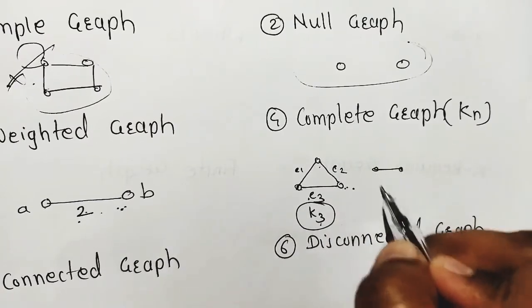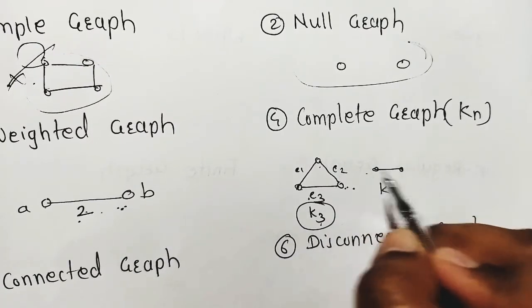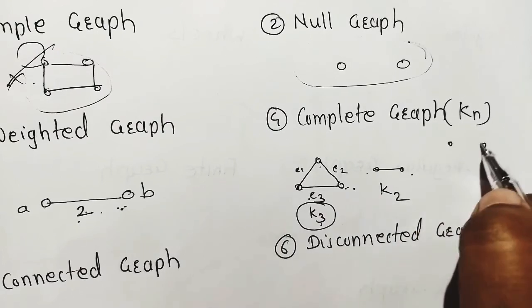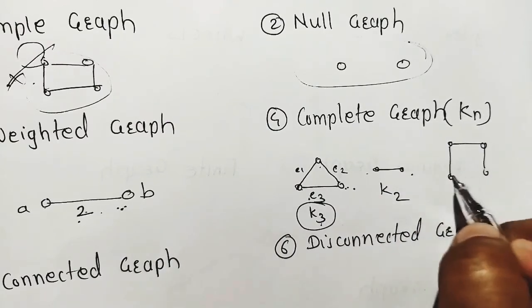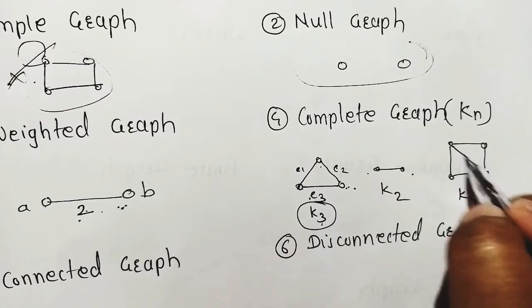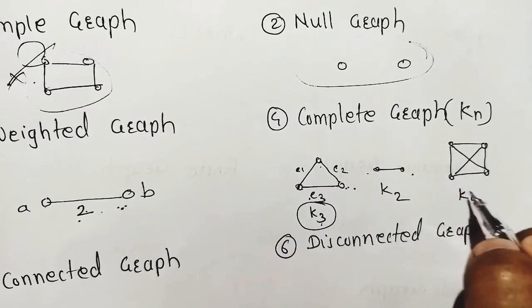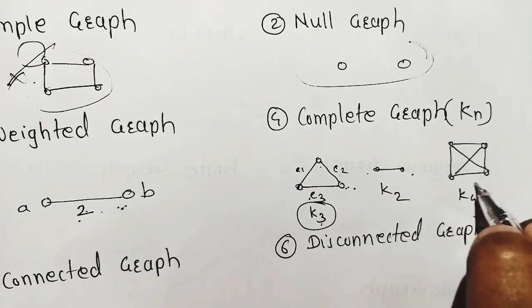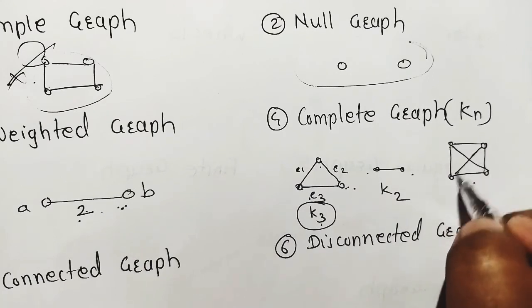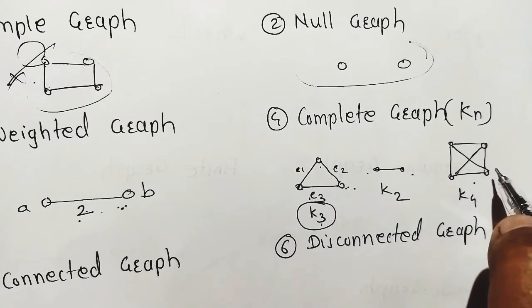This is called K2 graph. Complete graph with 2 vertices. This is called what? K4 graph. Complete graph with 4 vertices. Now in this there is an edge between each vertex. Okay, this is called a complete graph.